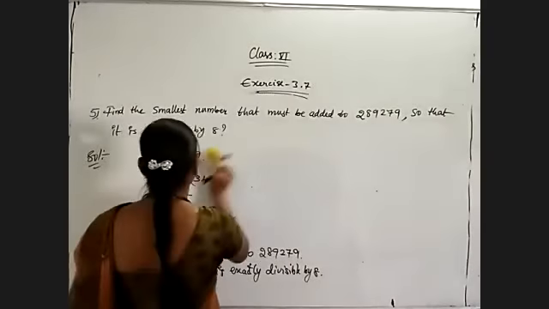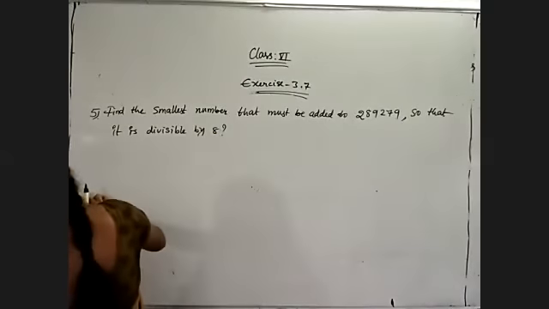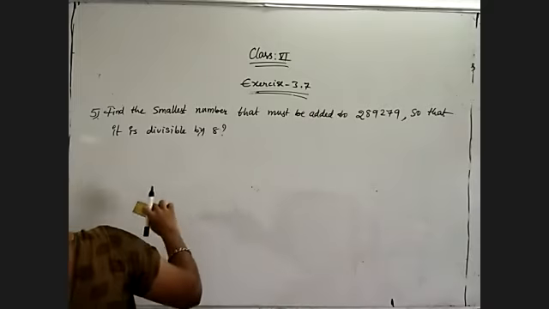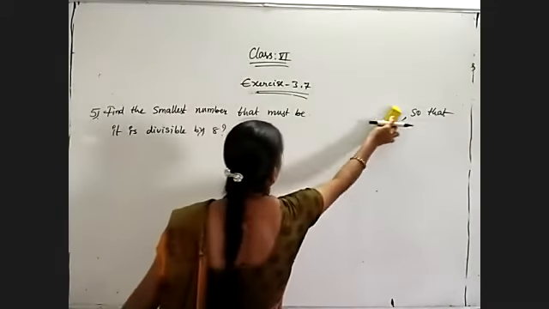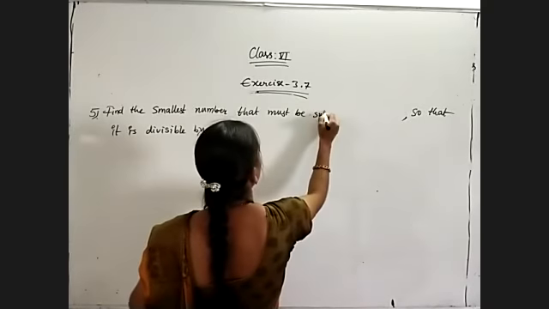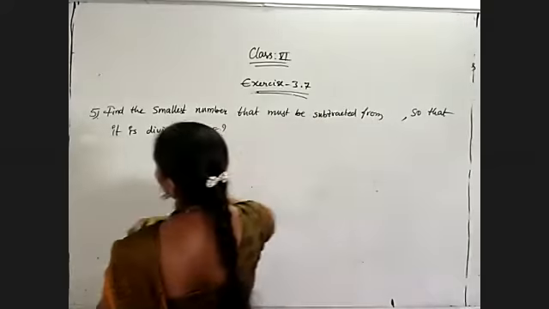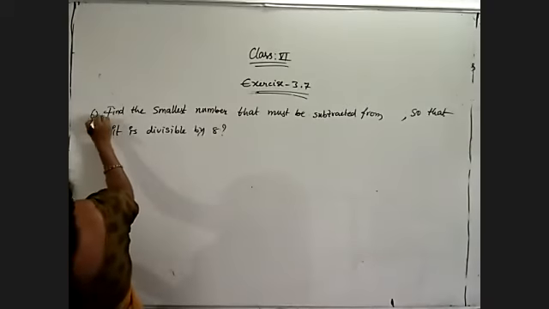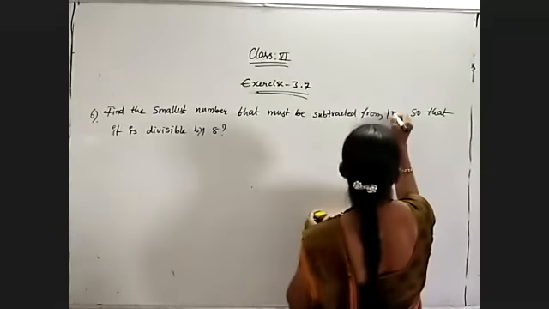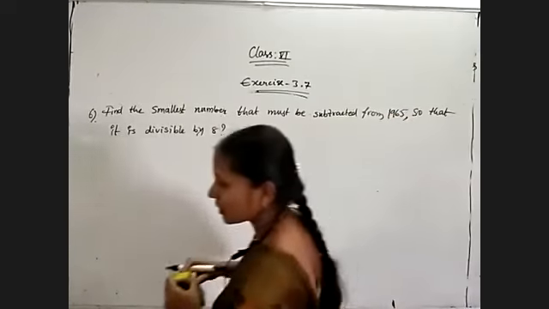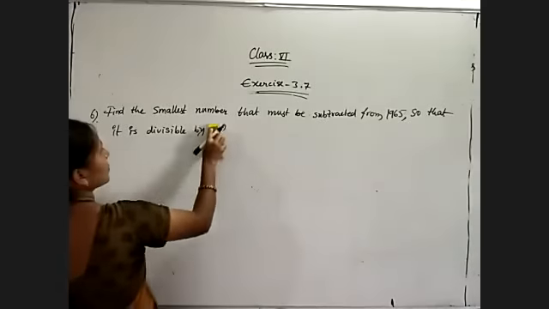Now coming to the next problem like this. Find the smallest number that must be subtracted from 1965 so that it becomes divisible by 4.